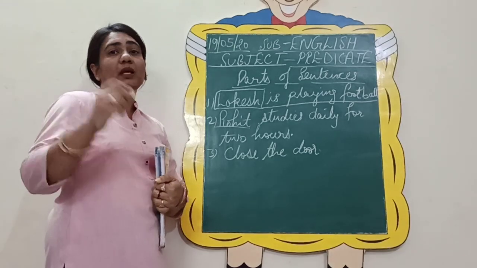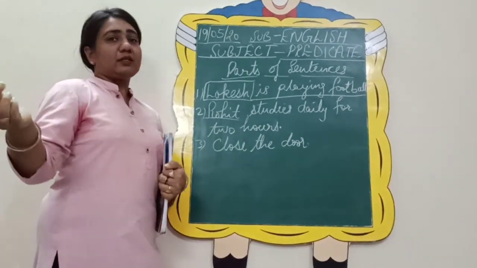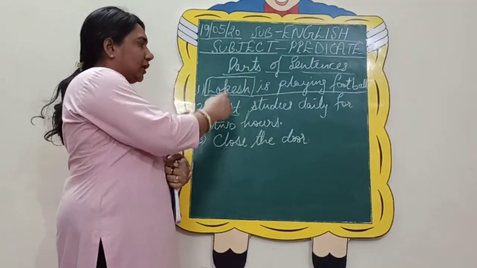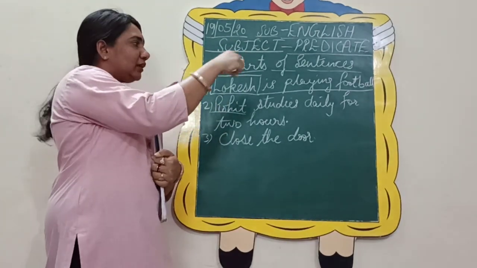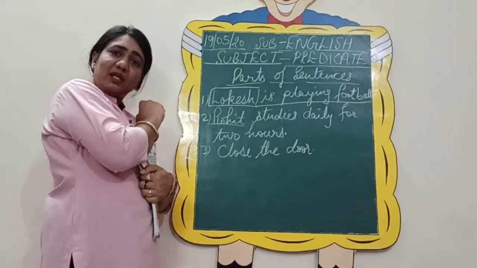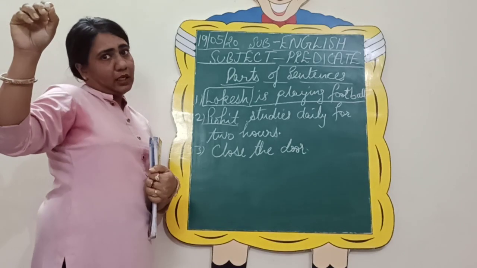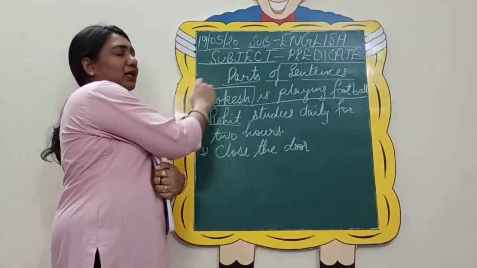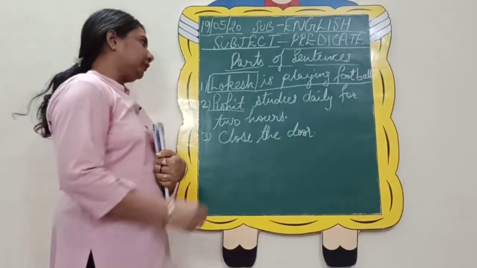So in the exam you can be asked to please find out the subject in the sentence and the predicate in the sentence. So you will do one thing. First you will give the heading subject, in front of that you will write Lokesh, then you will give the heading predicate and you will write is playing football. So this way it can be, or it can be another way, circle the subject and underline the predicate. So in that case you can simply write in the sentence like this, you can circle the subject and you can underline the predicate. So it can be either way.